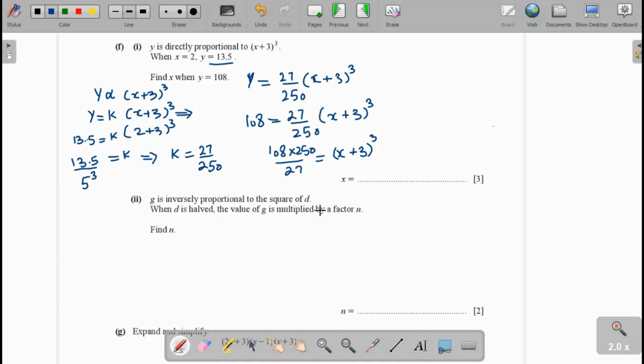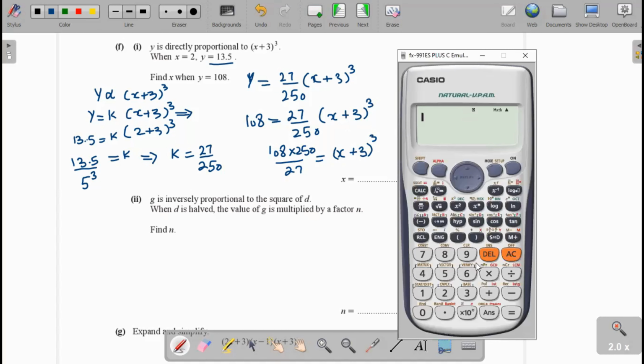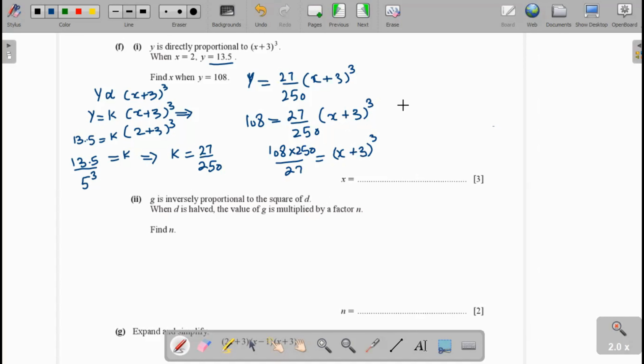Now we calculate it: 108 times 250 divided by 27, we get 1000. Now (x + 3)³ will be equal to 1000. We take the cube root on both sides, we get x + 3 and the cube root of 1000, we get 10. The cube and cube root are cancelled, x + 3 = 10, x = 7.